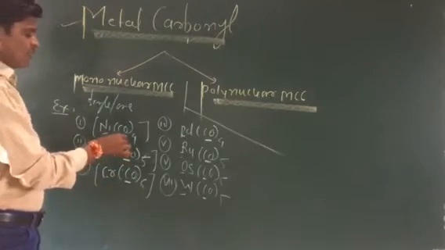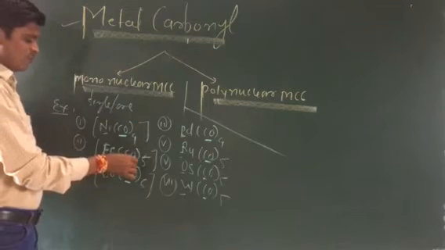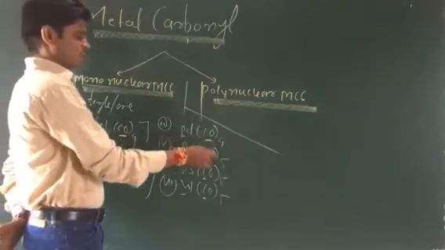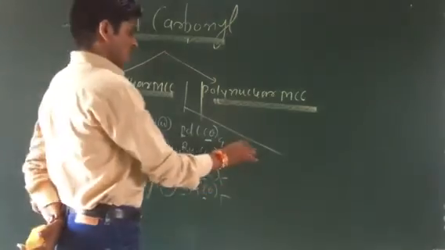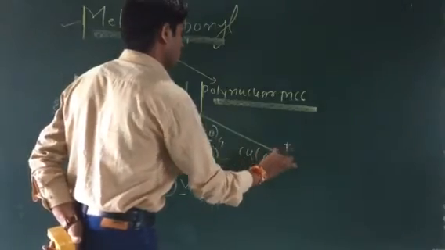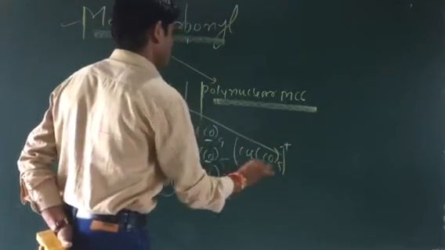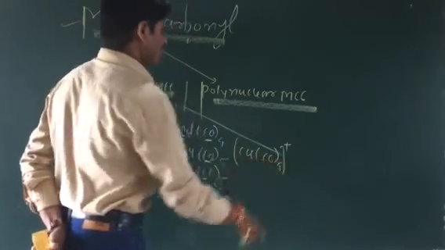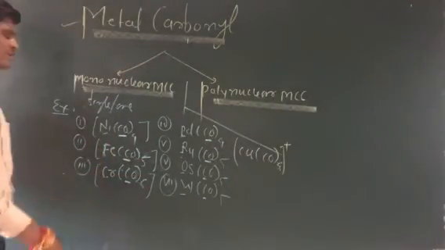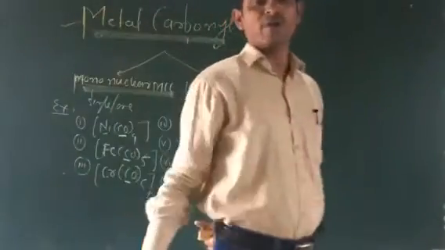So this is a tetrahedral. This is the pentagonal bipyramidal, octahedral, square. This is, we can say, square planar. Cu, we can say, is another type of example. CO taken. The positive charge is here. So that is 5 times here, and we can say this is 4 times here. So these are the complexes and the geometry. We can say this is the shape or the geometry of the molecule.